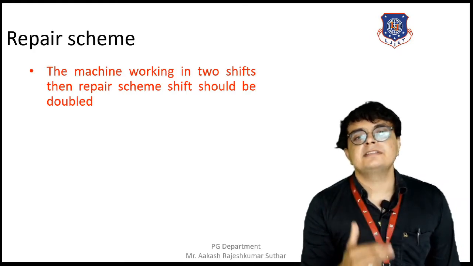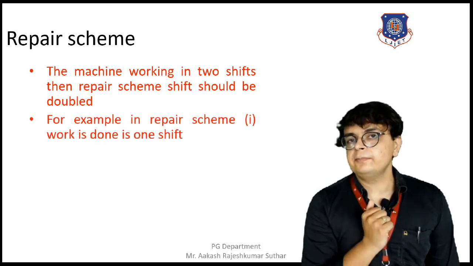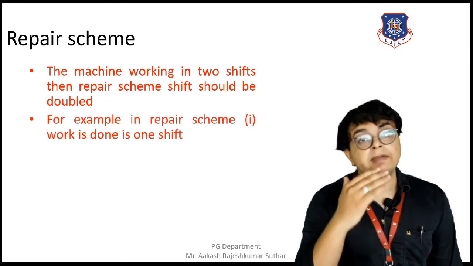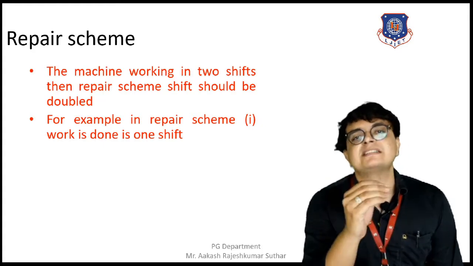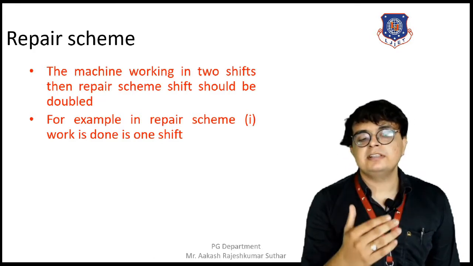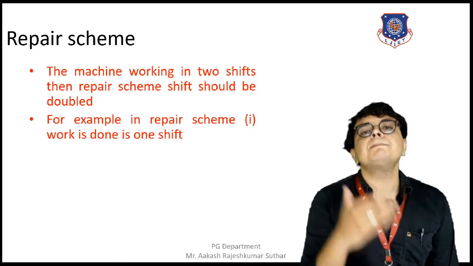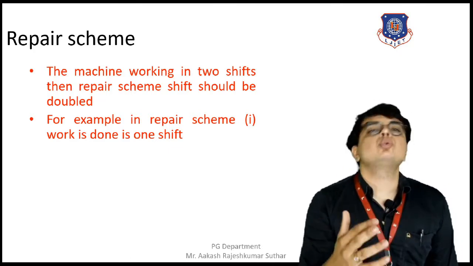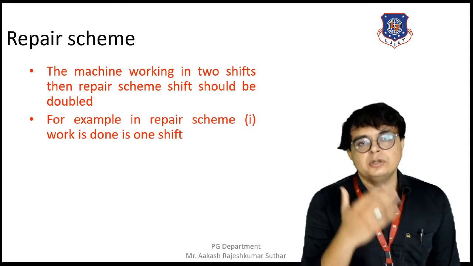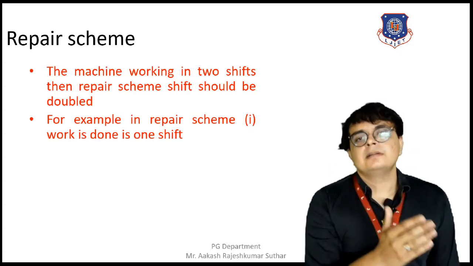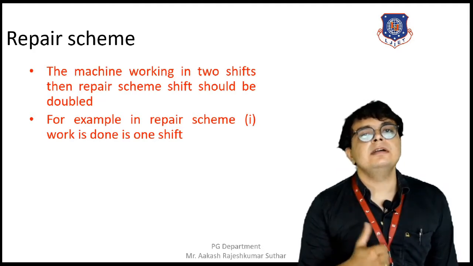So their maintenance time will be doubled. Taking the example of repairing scheme number 1, where the work is being completed in 10 months, if the machine is being utilized twice, that is in 2 shifts, then obviously the maintenance work will also be doubled. So the total time will be halved, and ultimately the whole repairing scheme will be completed within 5 months.